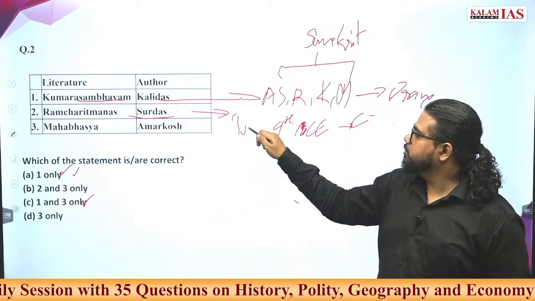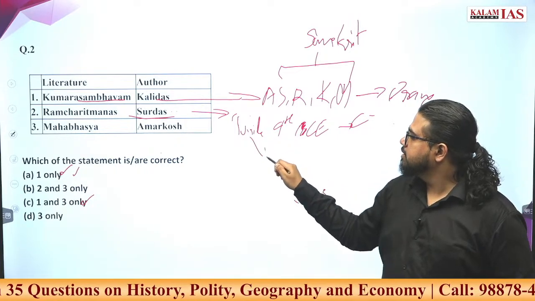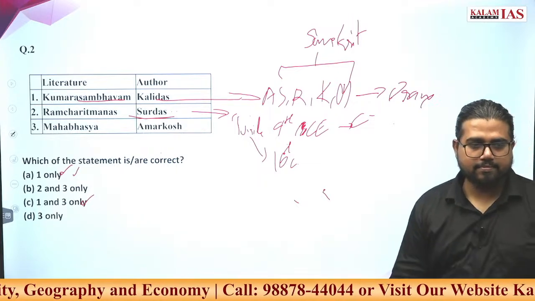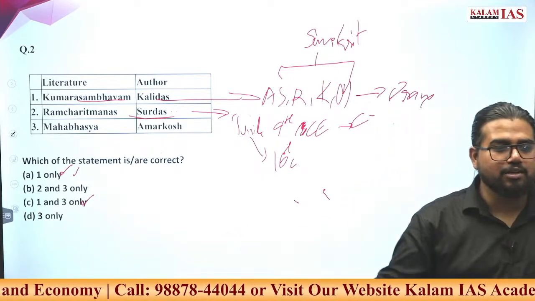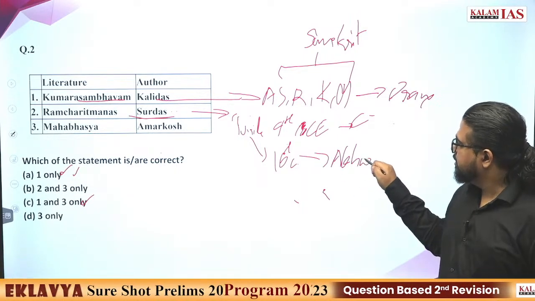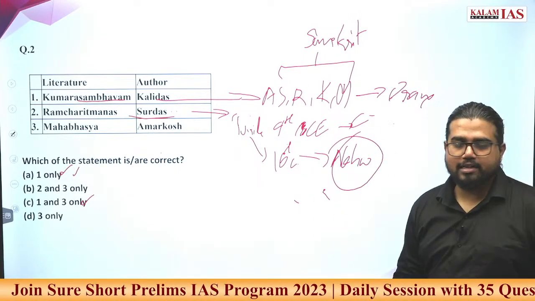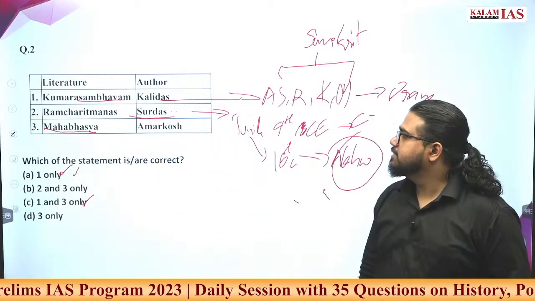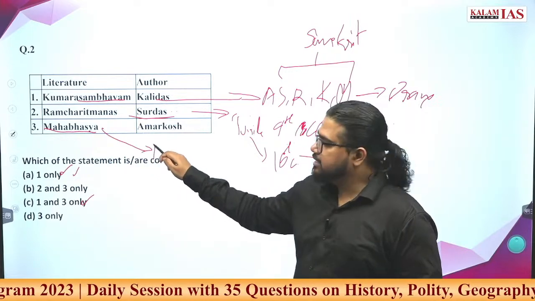What was the rough period of Tulsidas? 16th century. Who was ruler during this time? 1550s, that was the time. Akbar was the ruler. Akbar, Jahangir, that time period, Mughal dynasty time period was going. Mahabhashya, who wrote it? It is written by Patanjali.